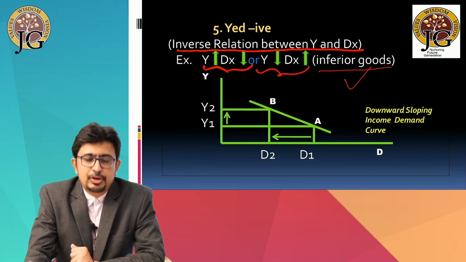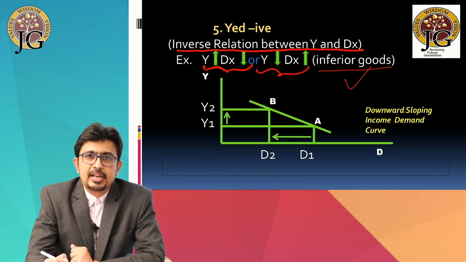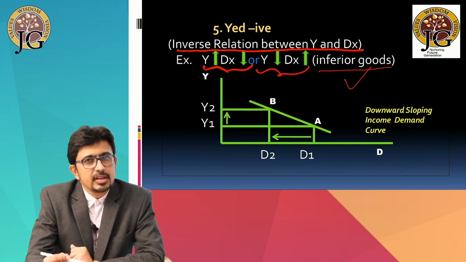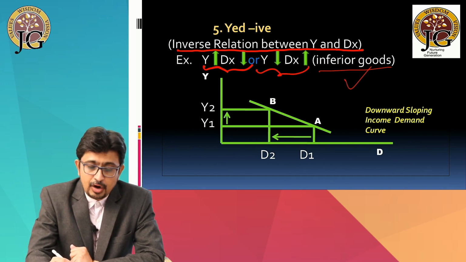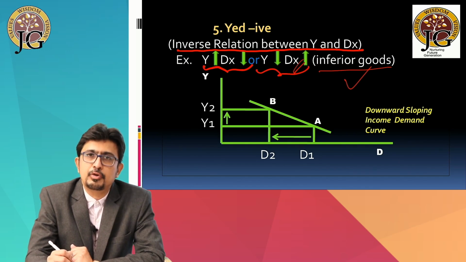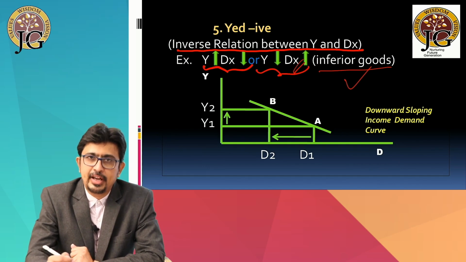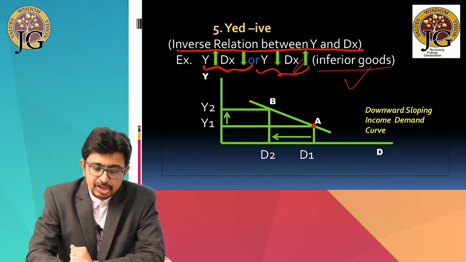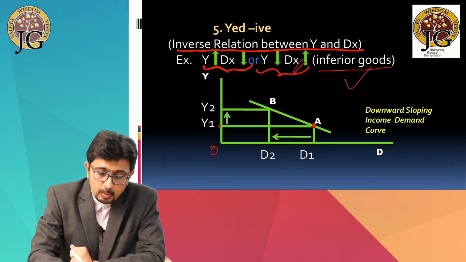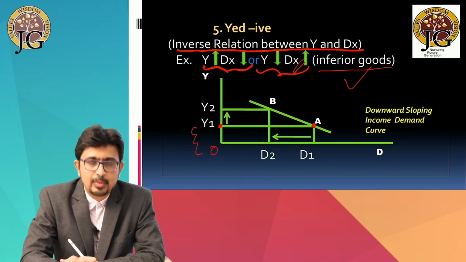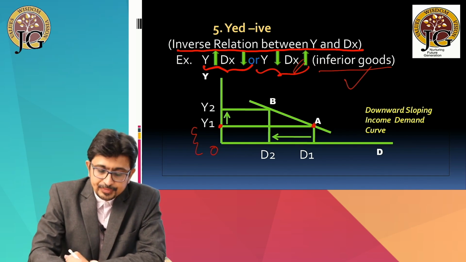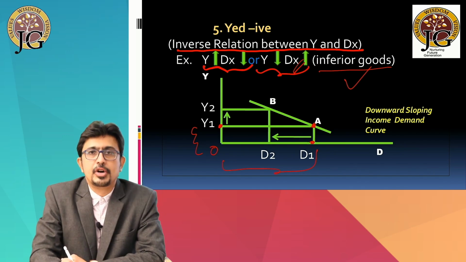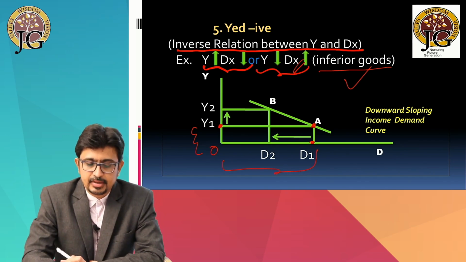You can also argue that when someone's income decreases and someone becomes poor, then he is compelled to increase the demand for the inferior goods. So demand for the inferior goods will increase when the income goes down. And the same is shown with the help of the diagram. We begin with the combination A. Initially the consumer was poor, his income was very less, only OY1. So when he was poor, he had to consume huge amount of inferior commodity. So we are at point A.